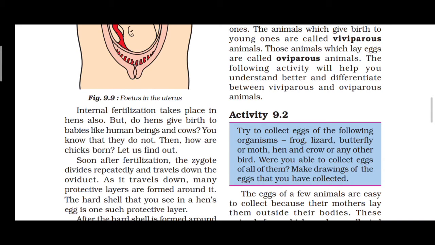Then the hen sits on the egg to provide sufficient warmth. It gives heat to the egg. Only then do the young ones come out.